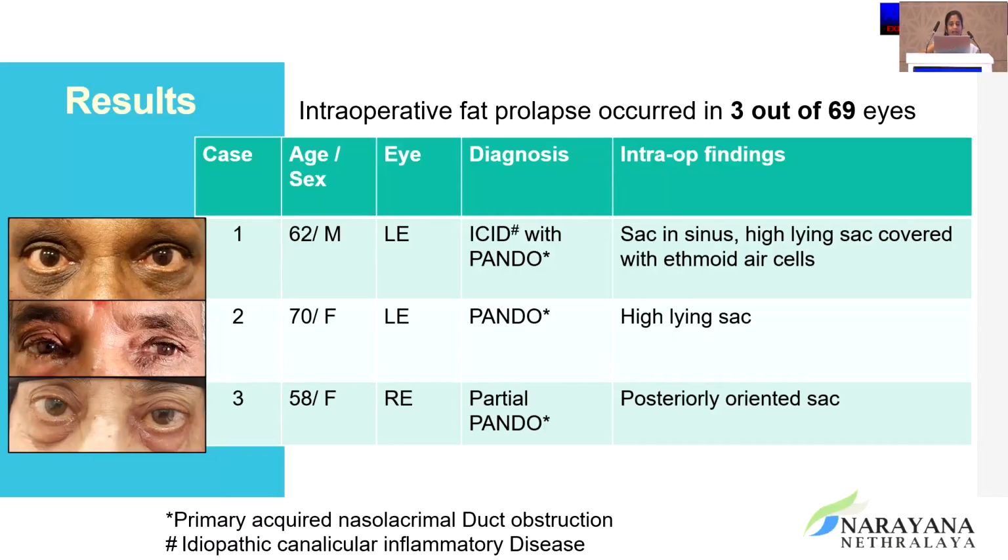All the patients had primary acquired nasolacrimal duct obstruction, with ICID, that is idiopathic canalicular inflammatory disease, concomitant in 1 patient. The first patient had a sac in sinus morphology with a high-lying sac. The second patient too had a high-lying sac, and the third patient had a posteriorly oriented sac.